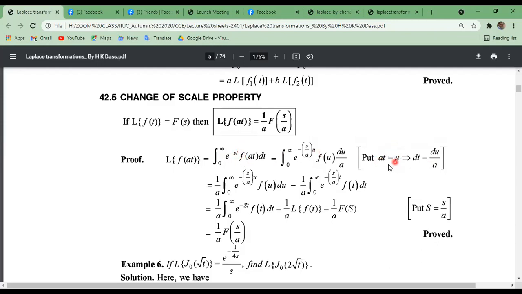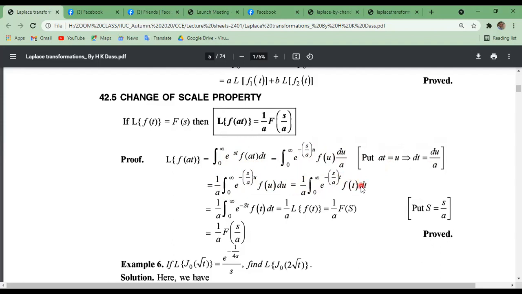Just substituting these values, we get 1 by a times e to the power minus (s by a) u f of u du. This equals 1 by a times the integral from 0 to infinity of e to the power minus (s by a) t f of t dt.